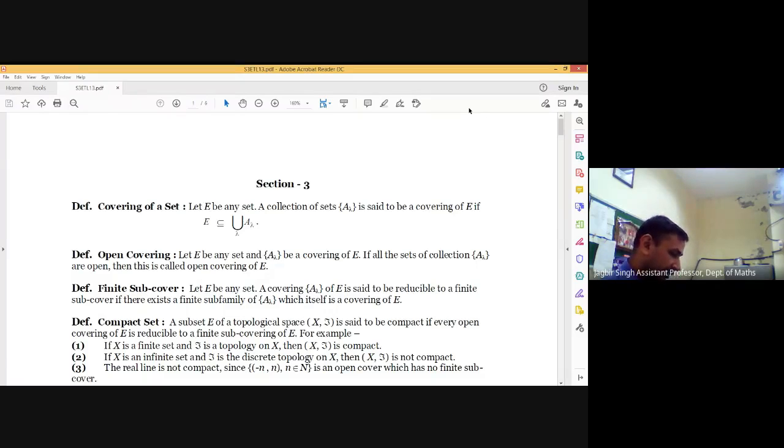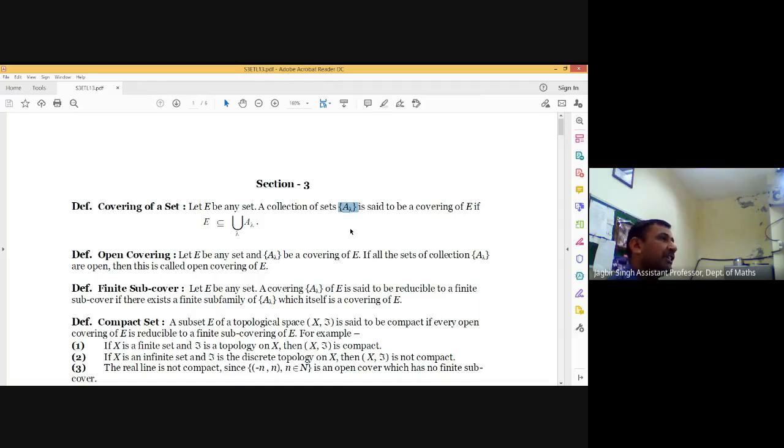Covering of a set means any collection of sets is known to be the covering of a given set E if E is contained in the union of all those sets. So we have a collection of sets, and this collection is said to be a covering of E if E is contained in the union over lambda of A lambda, the union of all these sets.